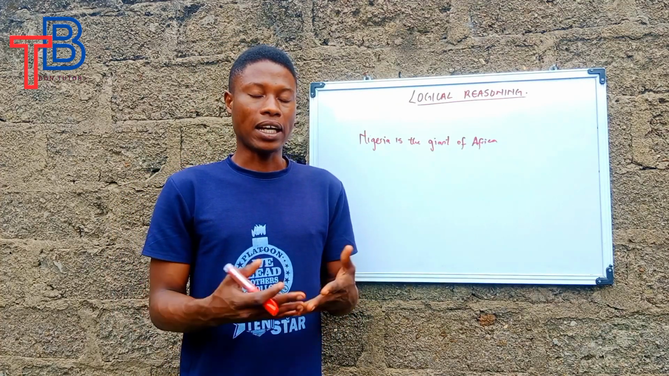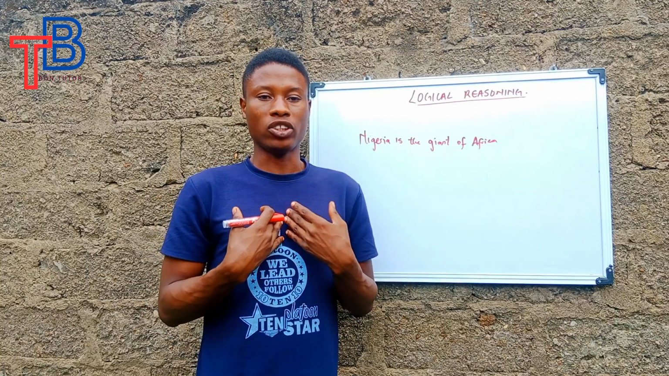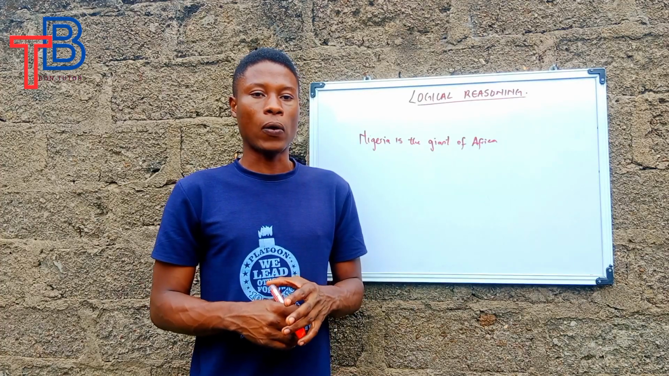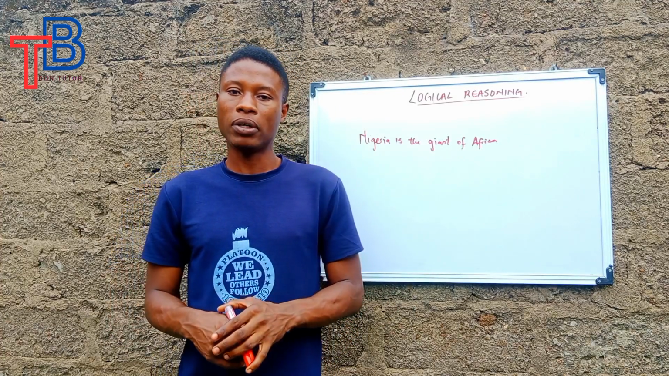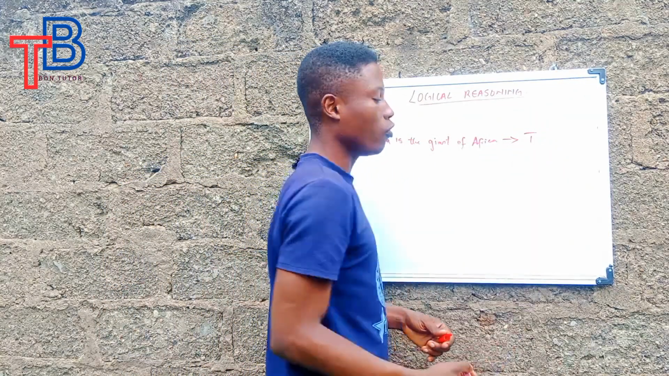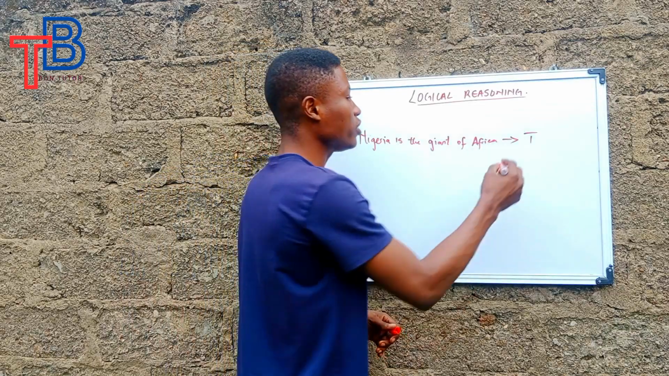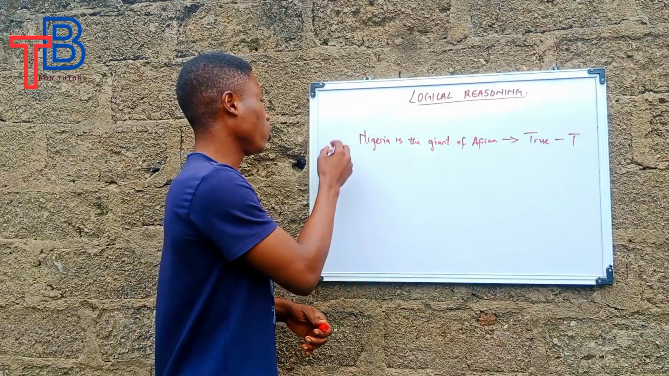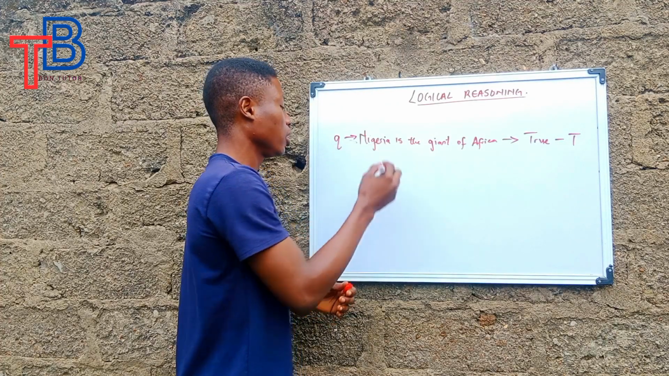To you, you might accept that Nigeria is truly a giant of Africa, and to me, I might object to the fact that Nigeria is a giant of Africa. That is, it is subject to our level of understanding, that is, our prior knowledge about what we're talking about. So, truly, we all know that Nigeria is a giant of Africa. So, we can say we assign the statement to be true. And since the statement is true, you represent it with the letter T. And you can call this statement Q.